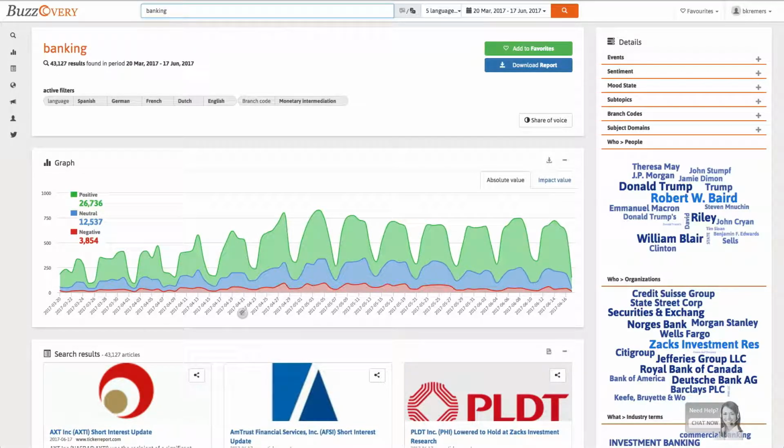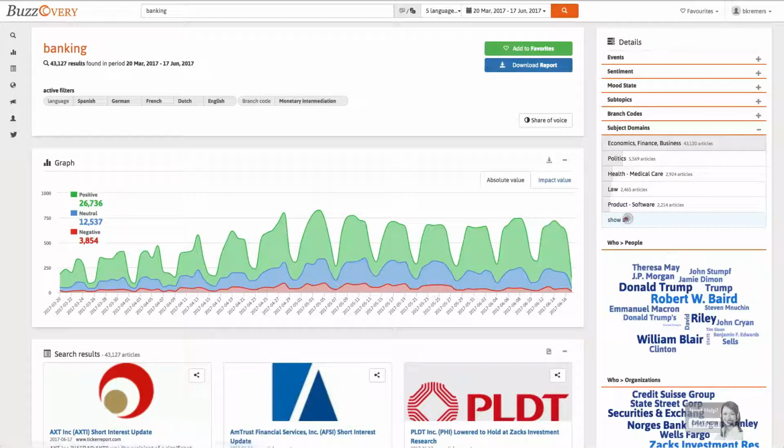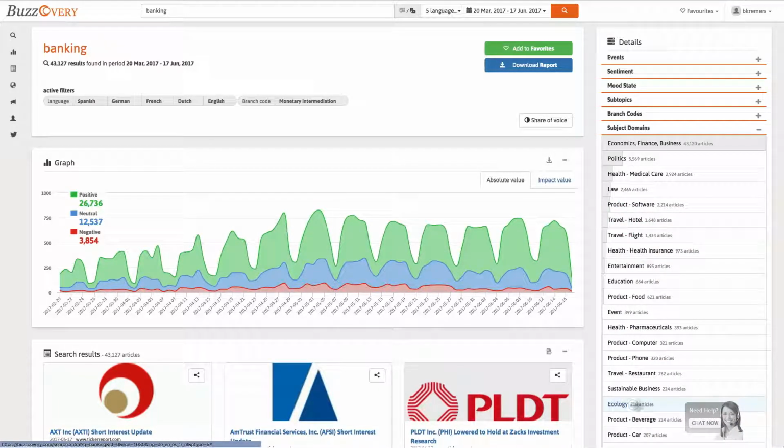John continues working on his selection since he is specifically interested in sustainability. He wants to keep only those articles that are specifically about ecology. He chooses a subject domains filter, more specifically, ecology. He sees before selecting how many items he'll be left with.